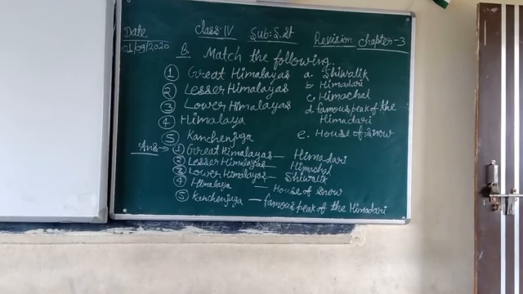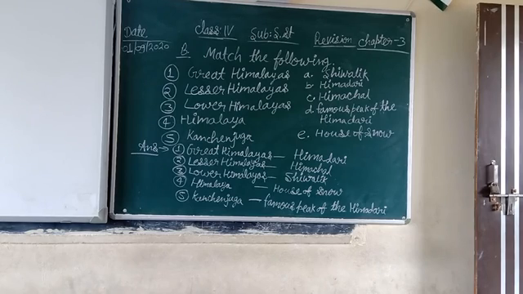For the third time, Great Himalayas, Himadri. Second one, Lesser Himalayas, Himachal. Lower Himalayas, Shivalik. Himalaya, house of snow. Kanchenjunga, famous peak of the Himadri.